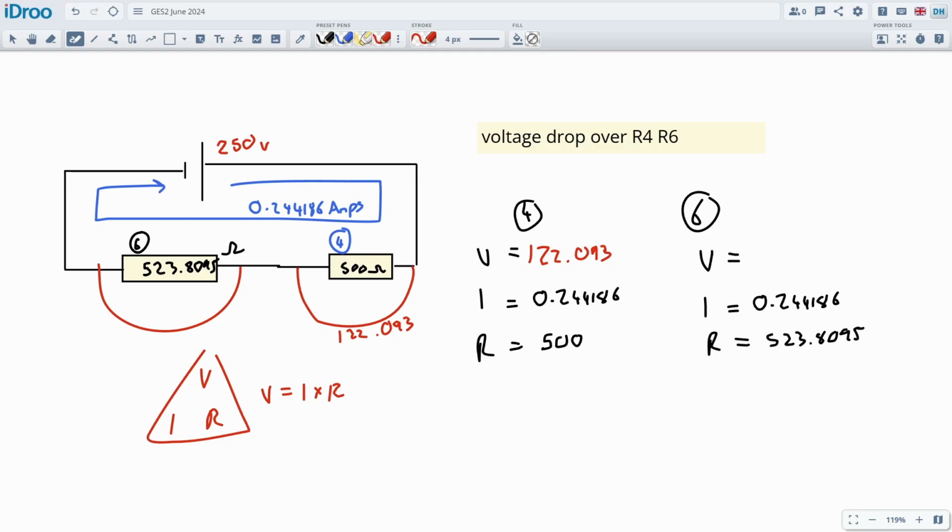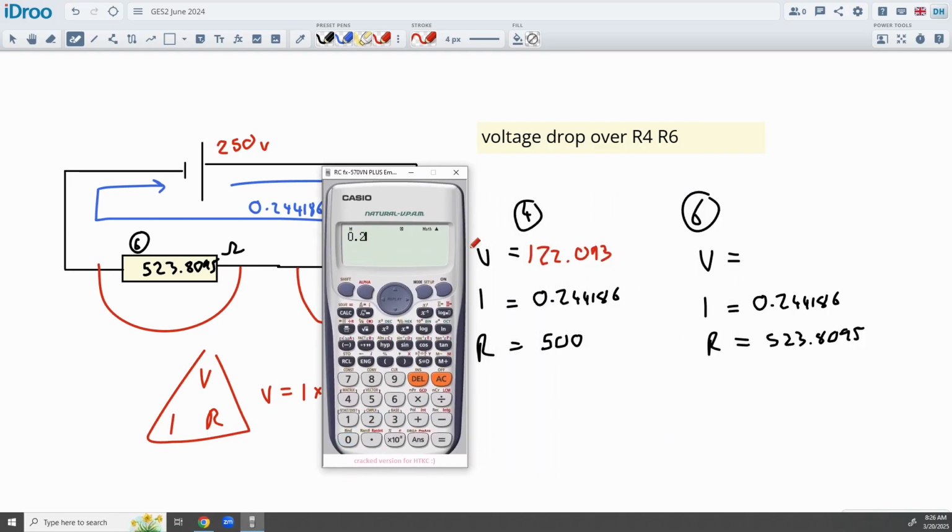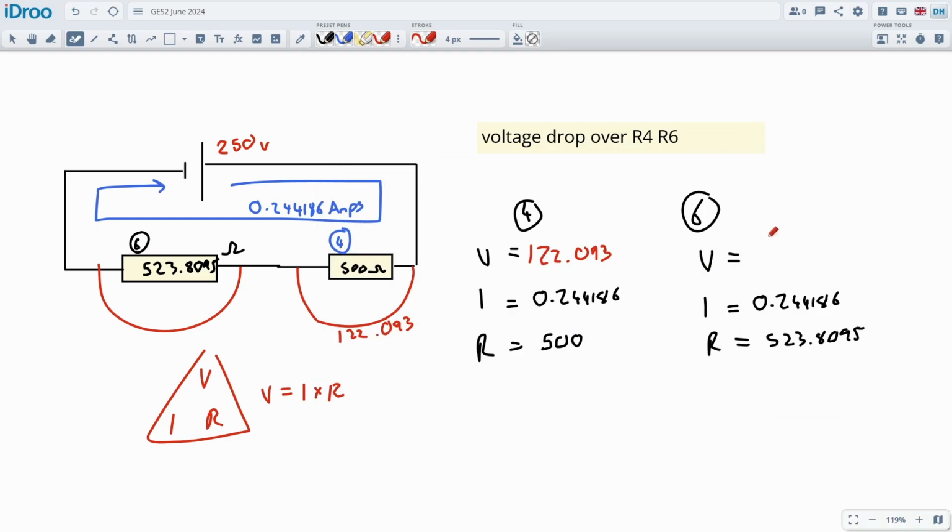And we do the same thing over here: 0.244186 times 523.8095 is 127.906. These two things combined should add up to the 250.